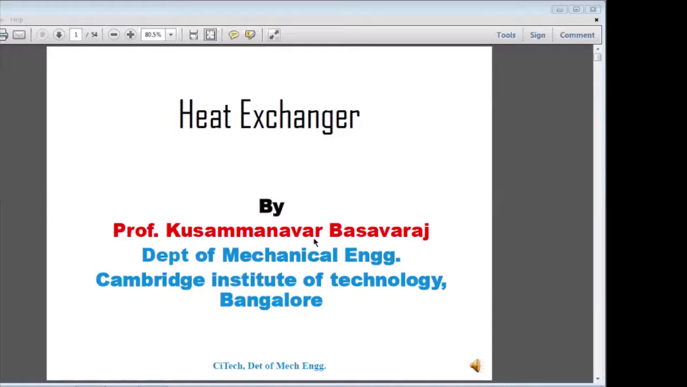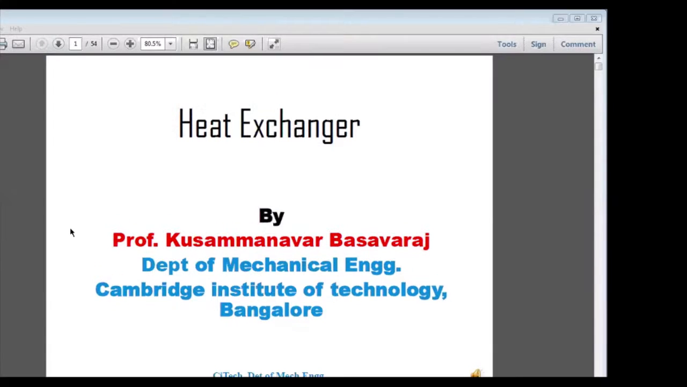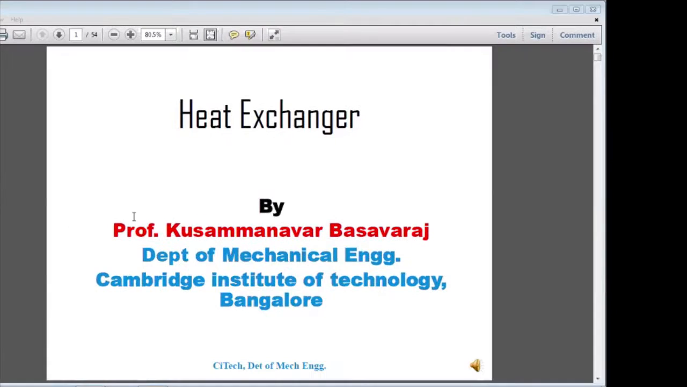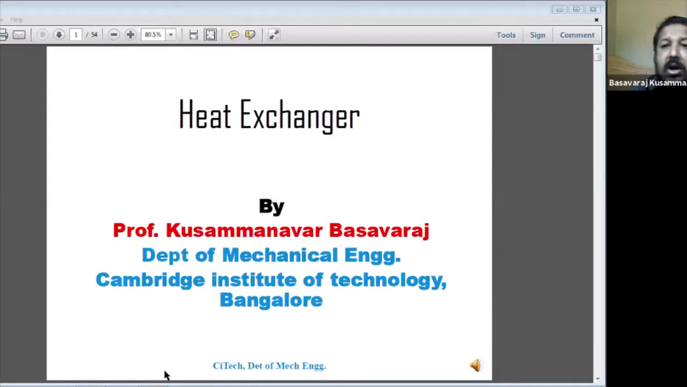In many cases, heat exchangers are used. Even the boiler is also called a heat exchanger. The evaporator, which you saw in the refrigerator, is also called a heat exchanger. And the condenser is also called a heat exchanger.